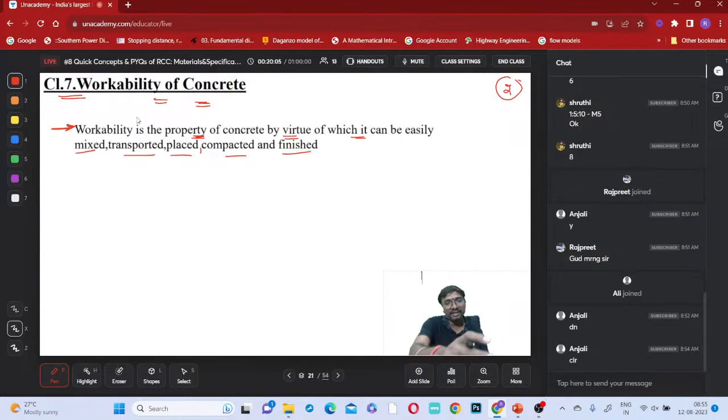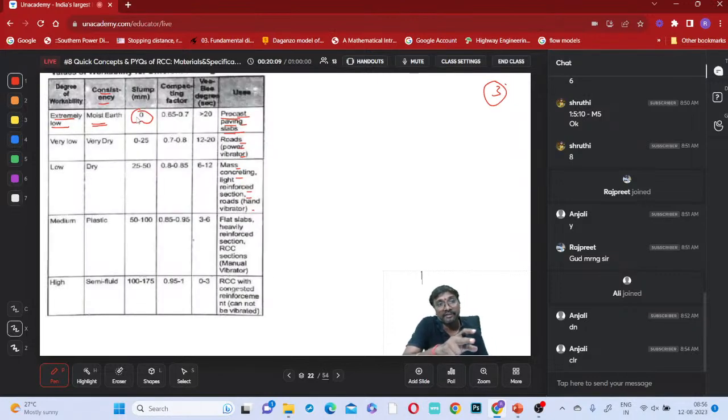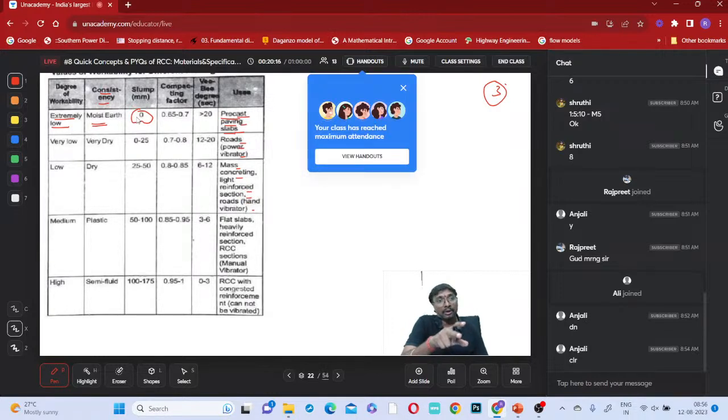After this clause 7, giving the definition 7.1.1, there is a statement given. What is the statement given? For extremely low workability conditions of concrete, slump will not give correct results, so it is better that compaction factor will be referred. That is a statement given actually. You can follow that statement. So here slump 0 means slump value is not considered, right? This is not applicable.